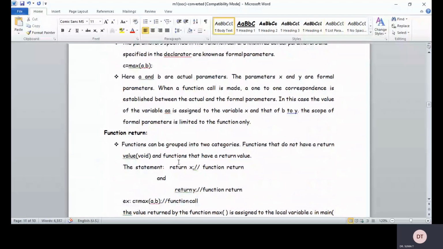So the return statement is very important. The return statement is not a must, right? Even you can print the value inside the function itself.